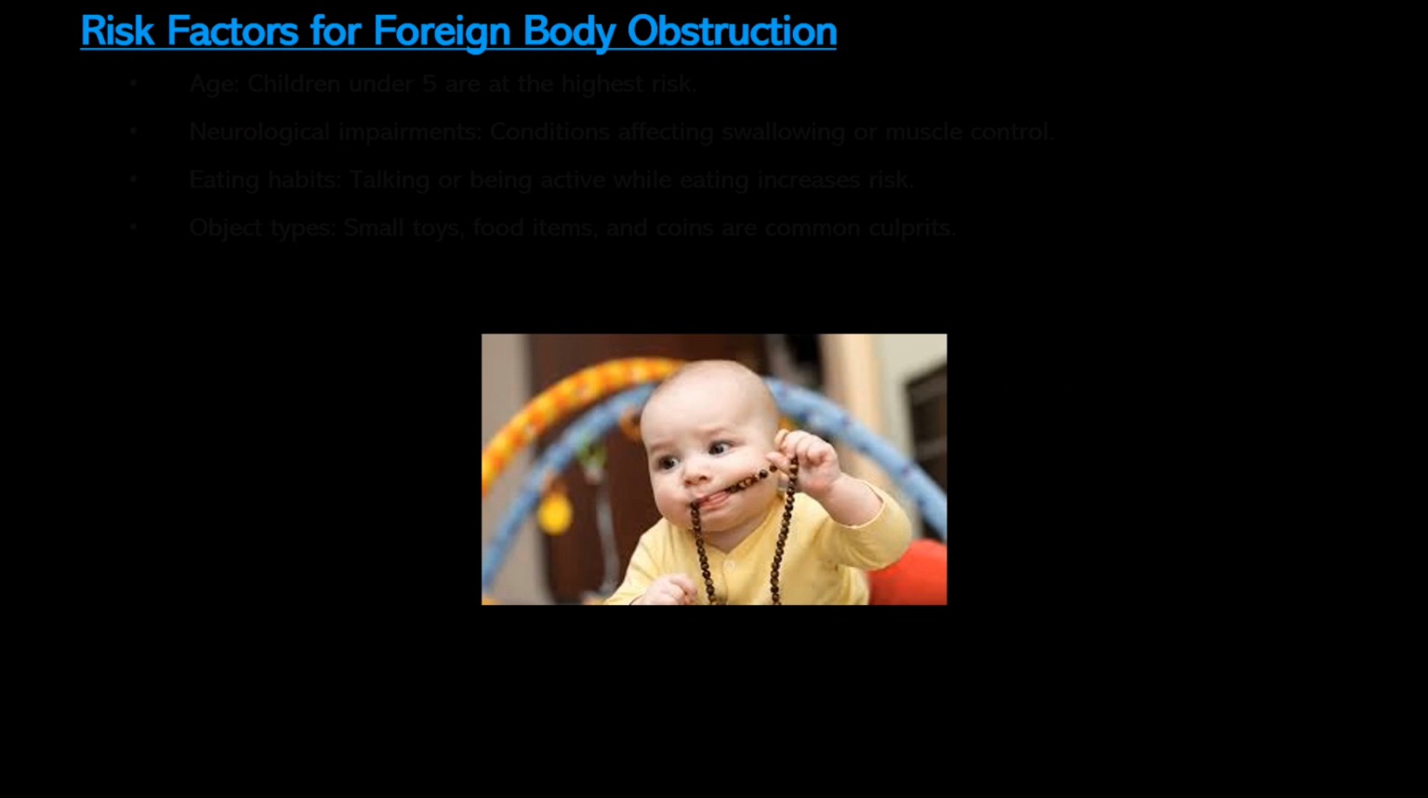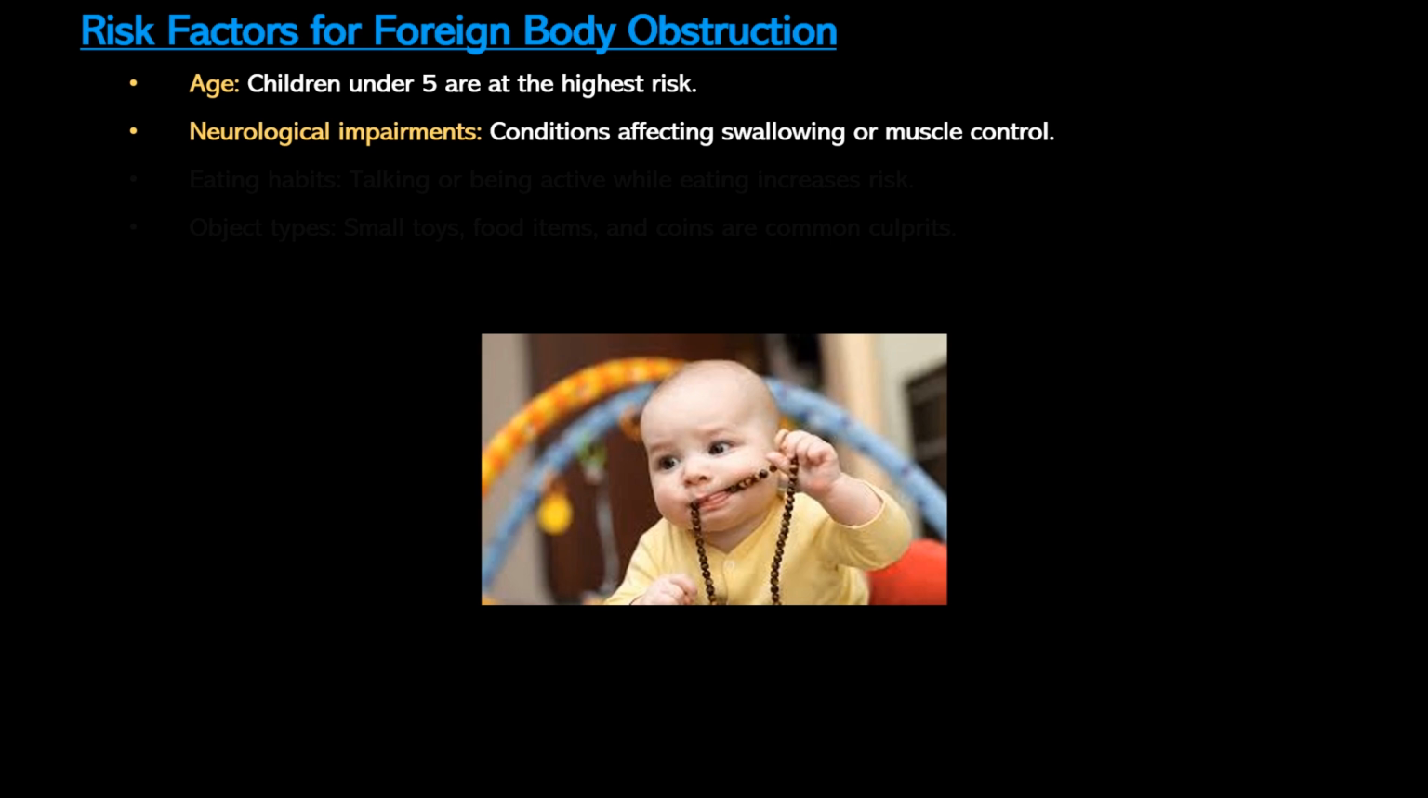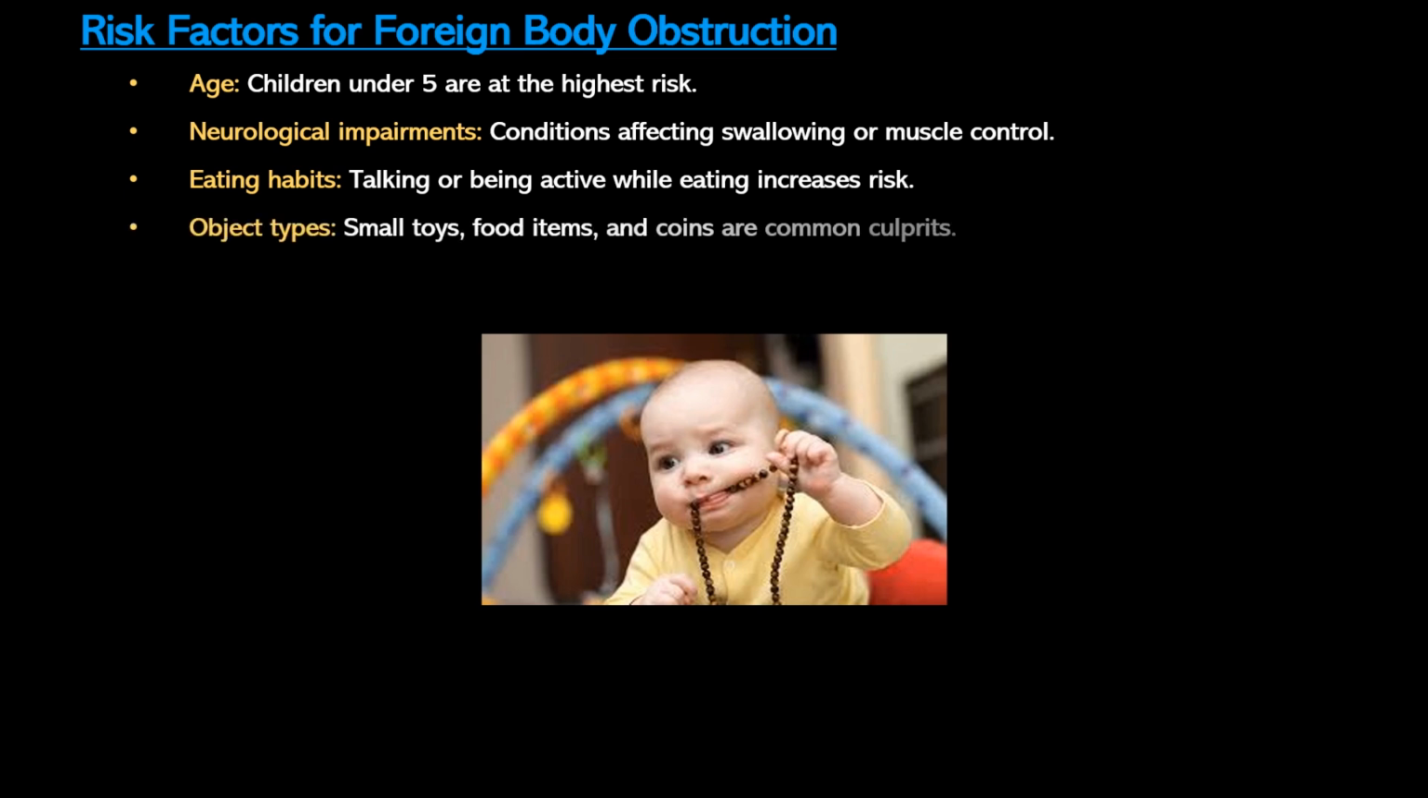Certain populations are more prone to foreign body obstruction. Young children, especially those under 5, are at the highest risk. Their airways are narrower, and their natural tendency to explore objects orally puts them in danger. Neurological impairments, such as those seen in patients with neuromuscular disorders, also increase risk by affecting swallowing or muscle coordination. Eating habits like talking, laughing, or moving around while eating can lead to accidental aspiration of food or other objects. And finally, specific types of objects are frequently involved, such as small toys, food items like nuts or grapes, and coins.